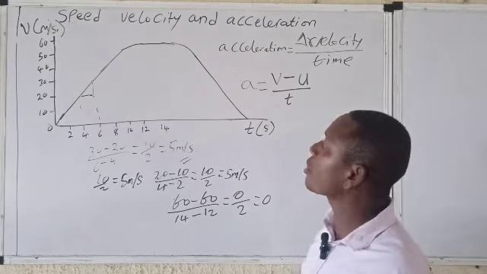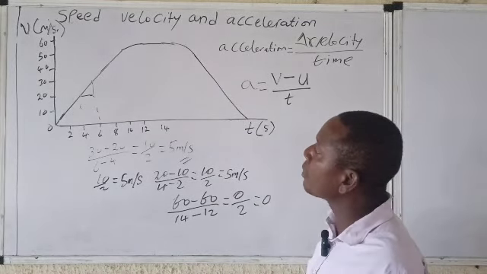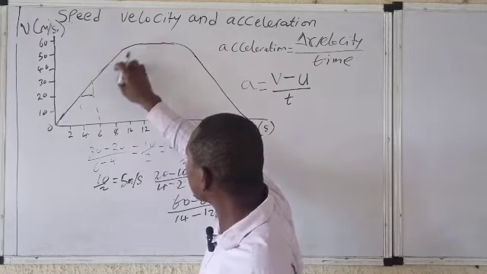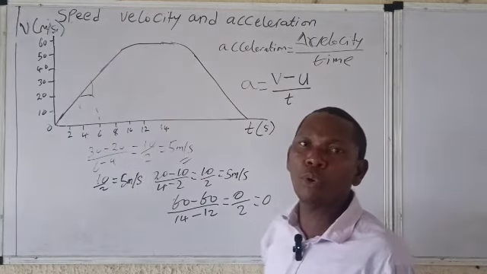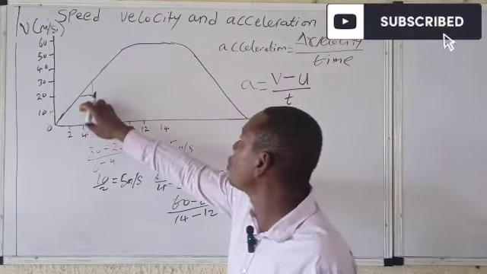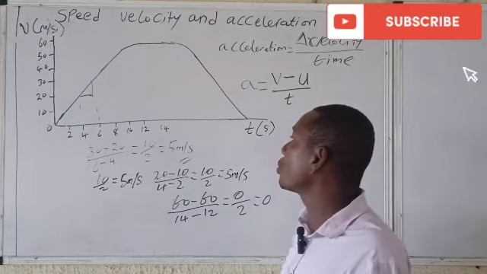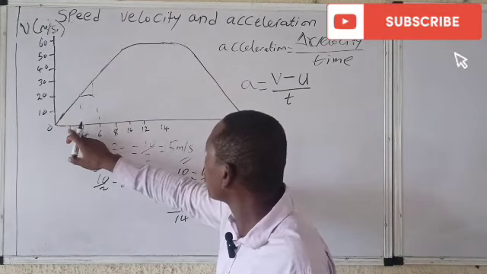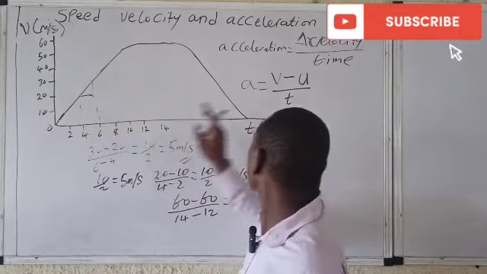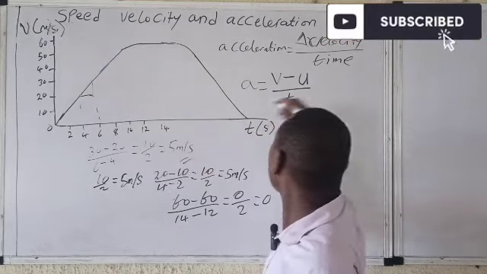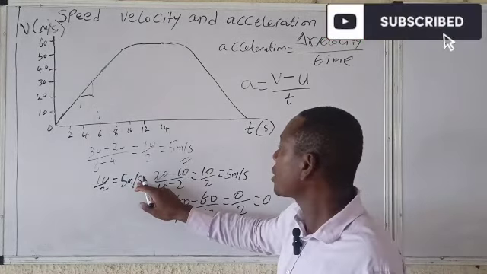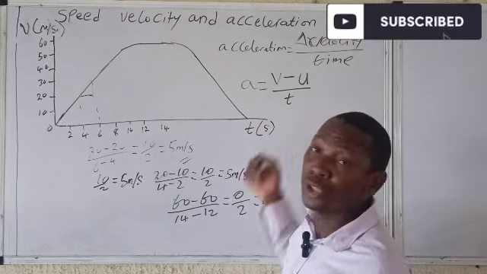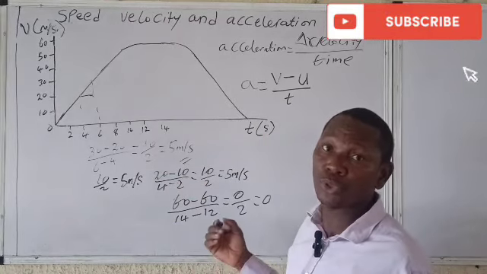So this is also the formula for what? Acceleration. Now, this place that is still a straight line is also experiencing what? A uniform acceleration. How do you know that? If I decide to calculate just this place alone, I realize that 10 minus 0 over 2 minus 0, so I'll also have 5 meter per second square. Remember, the unit of acceleration is meter per second square.